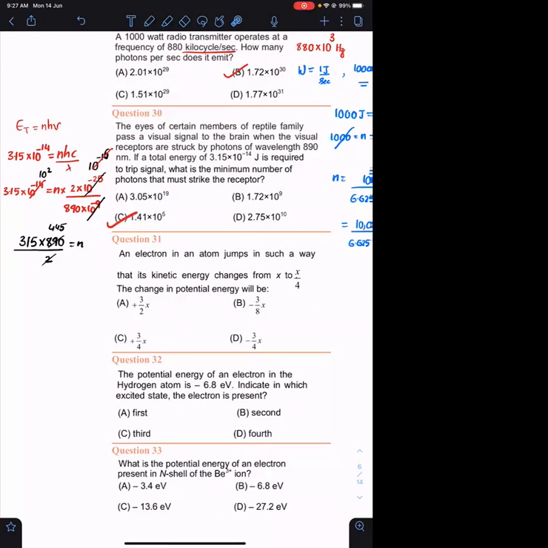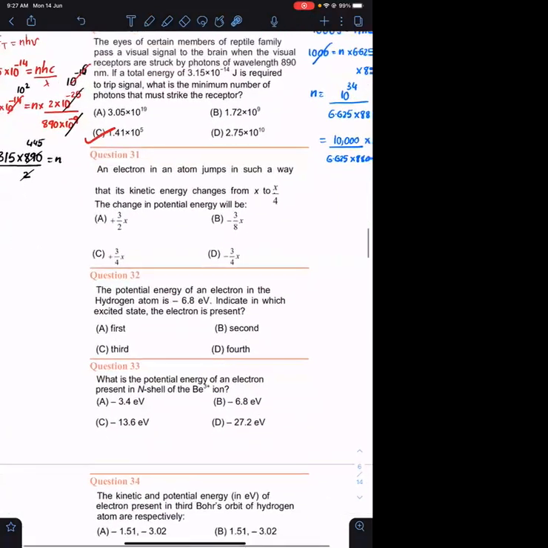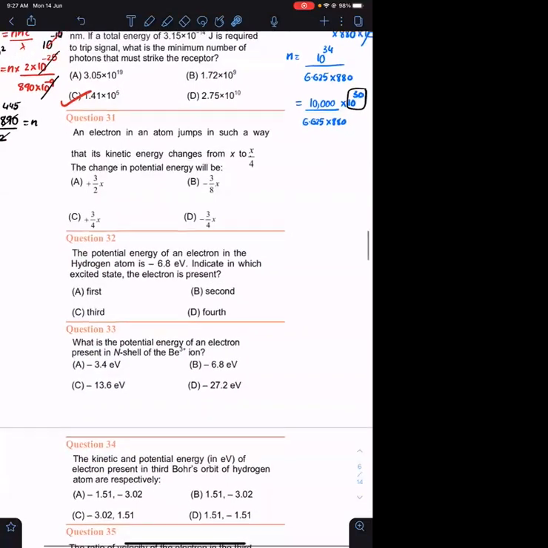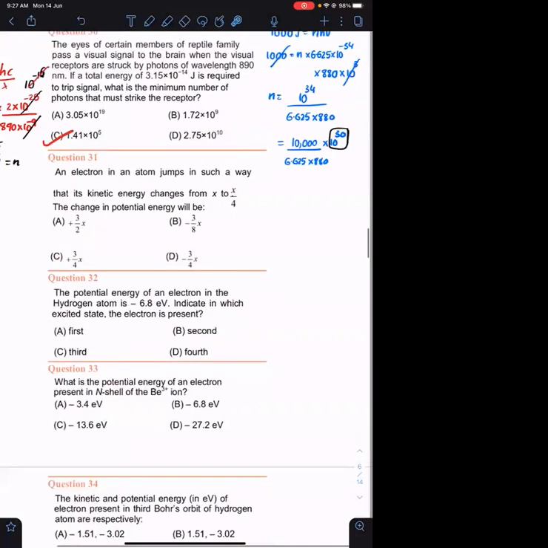Okay. Similar question I have discussed in Saturday's lecture also. Same question. In fact, same question है. Just you need to remember, very, very important. Please remember these two relations forever. Total energy is equals to minus kinetic energy. 2 times total energy is equals to potential energy. From this, I can write KE is equals to minus potential energy upon 2.